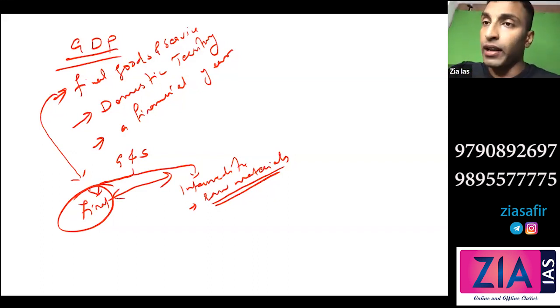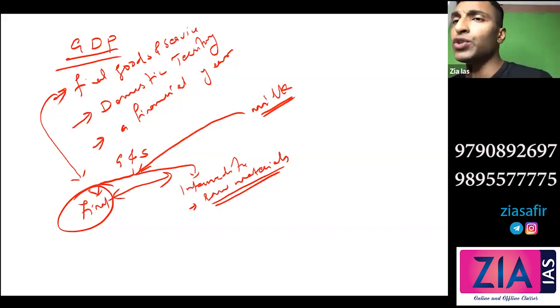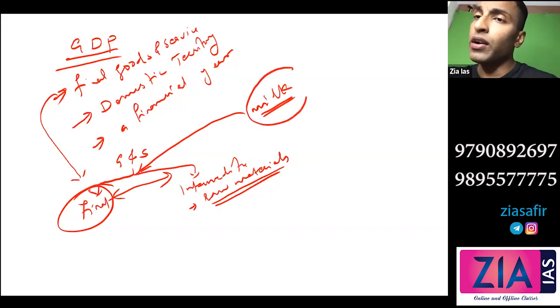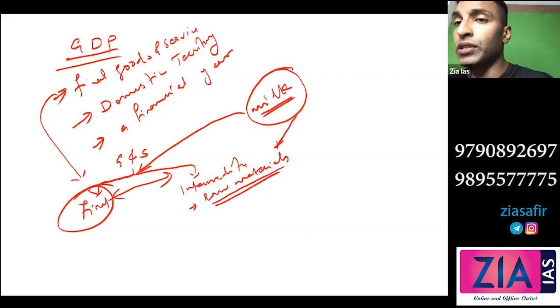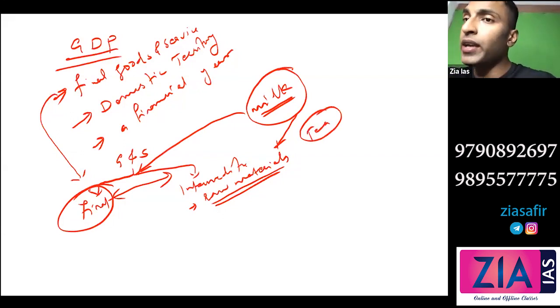For example, if you take milk, okay, if you are buying that milk in your home and you're making tea out of it and you're consuming that, here what is the final good? What you bought from the shop, that is the milk. Milk is the final good. Okay, but if the same milk is actually bought by a hotel person or a restaurant person and he's making tea over there and he's selling the tea, then what is the final product? Then the final product will be tea. Okay, so the milk can act as both a final as well as an intermediate product.